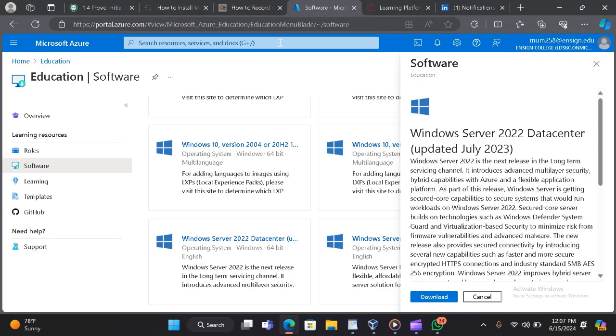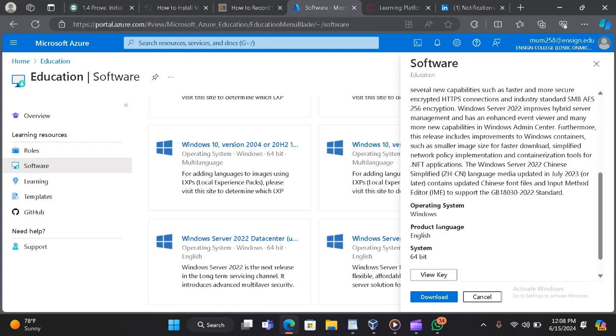In this video, we're going to take a look at how we can install the Windows Server operating system on a virtual machine. This enables you to configure it and add new users on the server system. So what we're going to look at is how to install it. First of all, you need to download it.